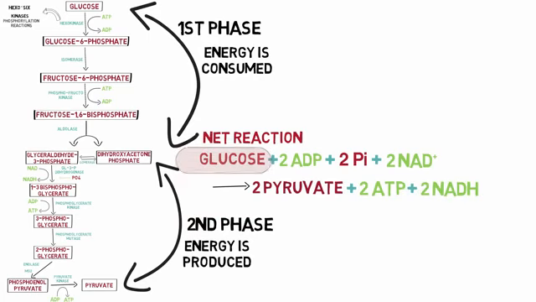We have one molecule of 6-carbon glucose that splits into 2 molecules of 3-carbon compound pyruvate. There is a net utilization of only 2 ATPs. Since 4 ATPs are produced in the second phase, but 2 ATPs are also used in the first phase, there is a net gain of only 2 ATPs. 2 molecules of inorganic phosphate are utilized in this step. 2 nicotinamide adenine dinucleotides are reduced to NADH molecules in conversion of glyceraldehyde 3-phosphate to 1,3-bisphosphoglycerate. So this was a brief overview of the process of glycolysis.